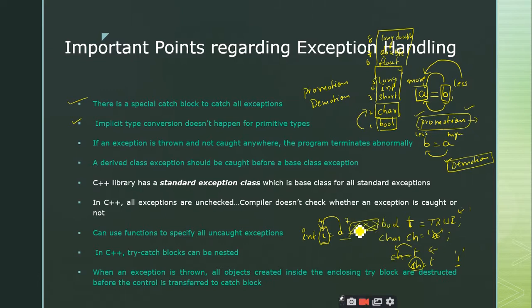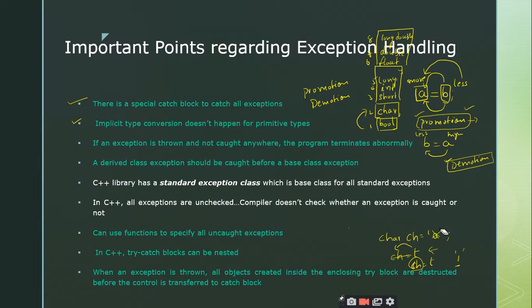So it is not able to store inside this I variable. Sometimes these types of problems will occur, and sometimes you may not be able to predict the value also. In this type of demotion, you are unable to predict the values. As I told, we have problems with demotion, but when you go for promotion, you don't have any problem, right? Everything will be very much clear. Is it clear up to this point?